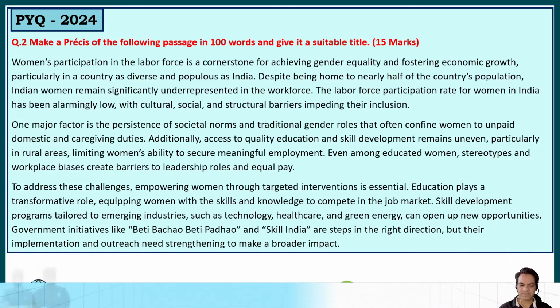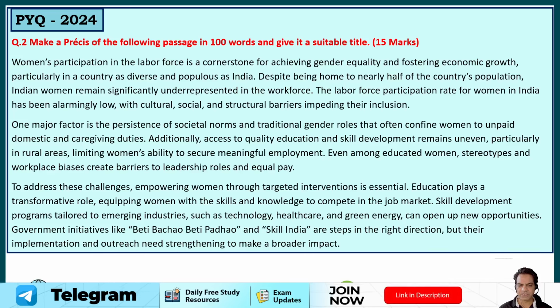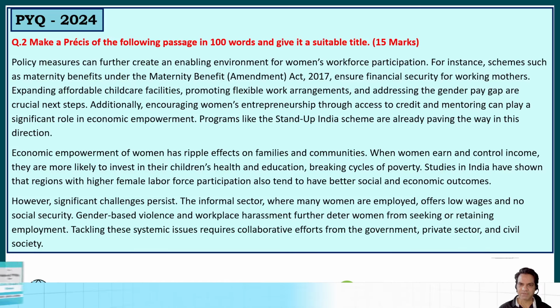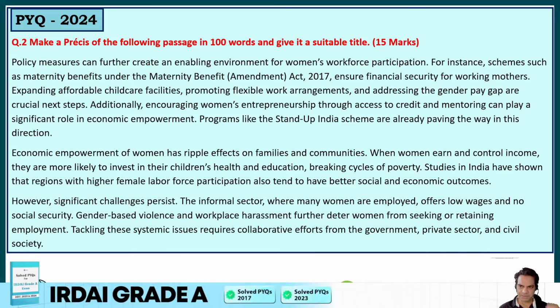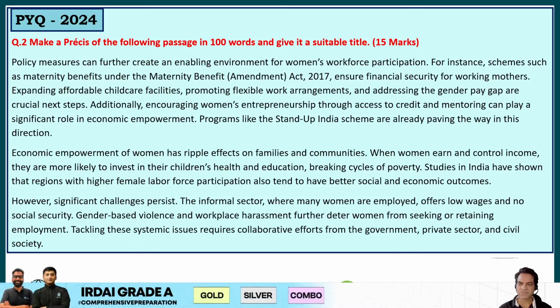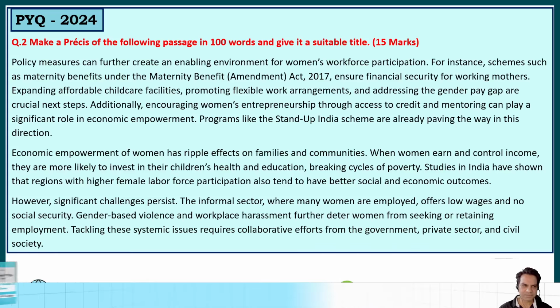Government initiatives like Beti Padhao, Beti Bachao, and Skill India are steps in the right direction, but their implementation and outreach need strengthening to make a broader impact. Policy measures can further create an enabling environment for women workforce participation. For instance, schemes such as Maternity Benefit under the Maternity Benefit Amendment Act 2017 ensure financial security for working mothers. Expanding affordable childcare facilities, promoting flexible work arrangements, and addressing the gender pay gap are crucial steps.